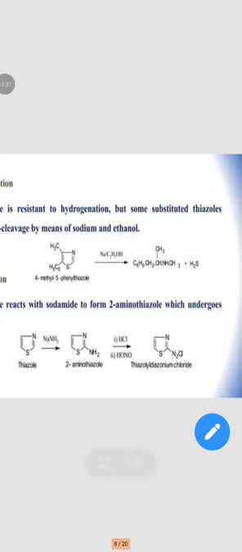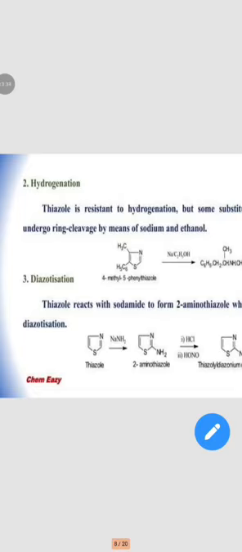So hydrogenation and diazotization are studied.